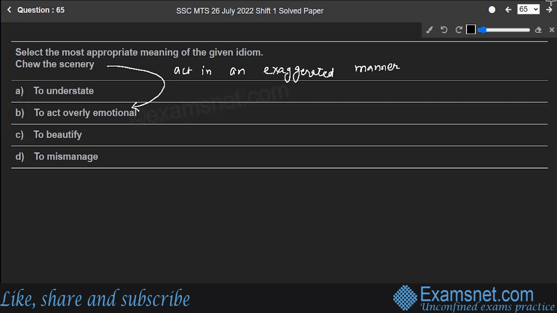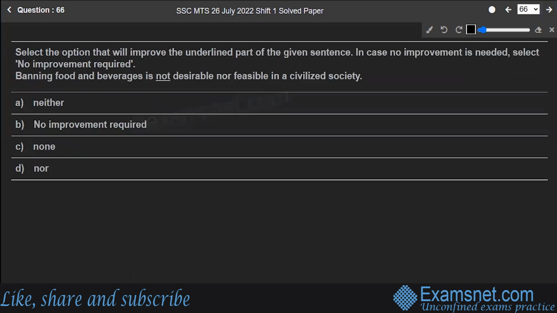Let's discuss one sentence also on the same basis. The sluggish pace picks up a bit in the second half when Robbins really gets to chew the scenery. So option B is the correct answer for the question. Next is question number 66. Select the option that will improve the underlined part of the sentence. If no improvement is required, then you can select no improvement required. So let's find it out.